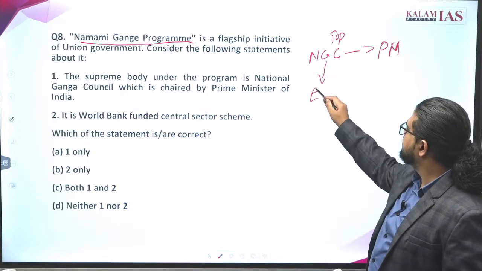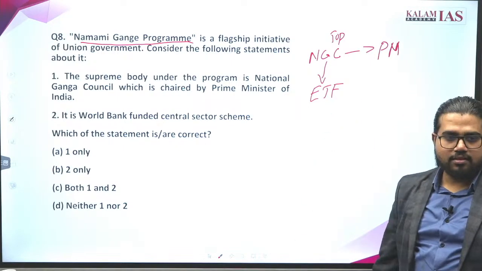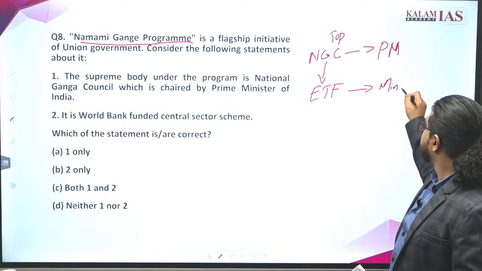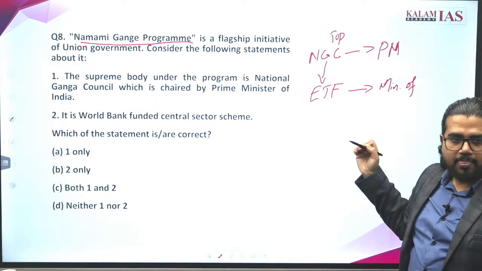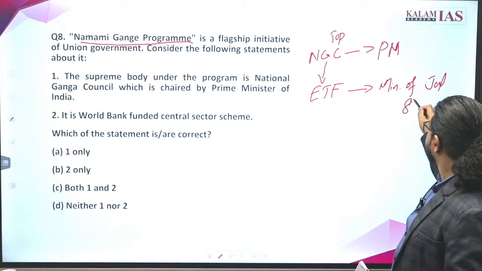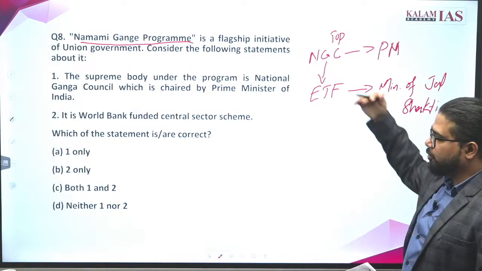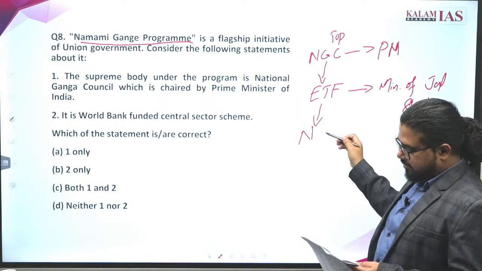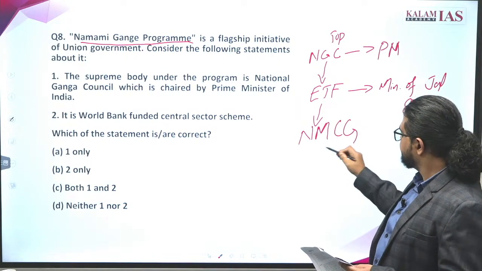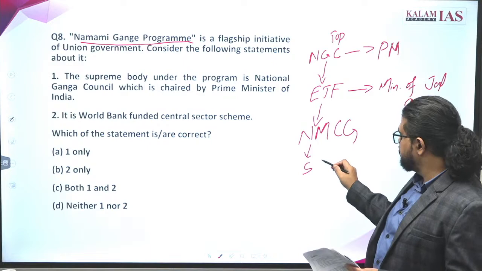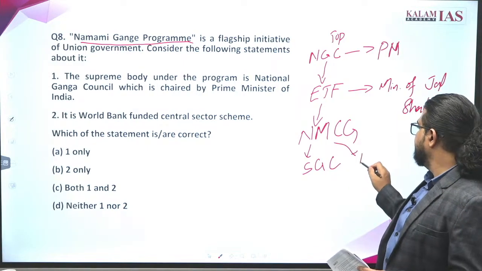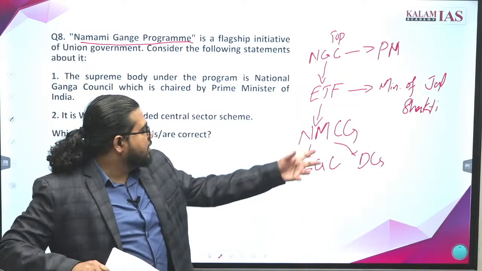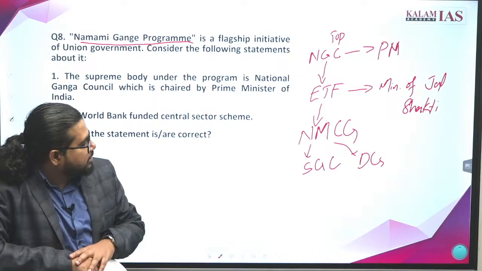Below this we have the Empowered Task Force. Who is the head of this? Minister of Jal Shakti. It is a 4-tier structure. Below this we have the National Mission for Clean Ganga. Then state government committees, and district committees. And if any other independent committees are formed, they will also constitute a part of it.